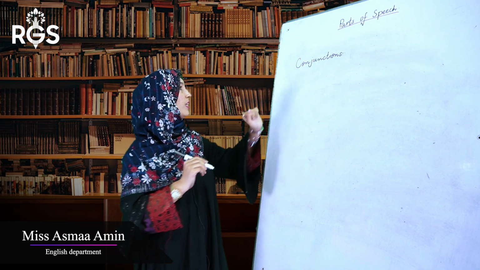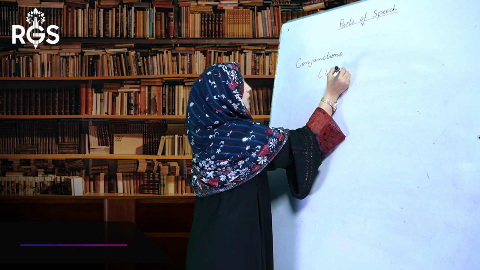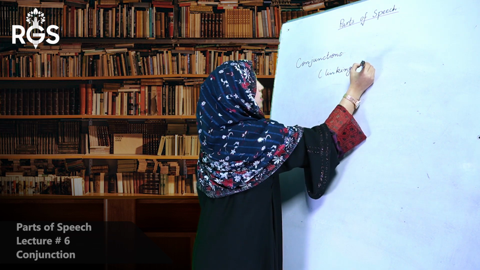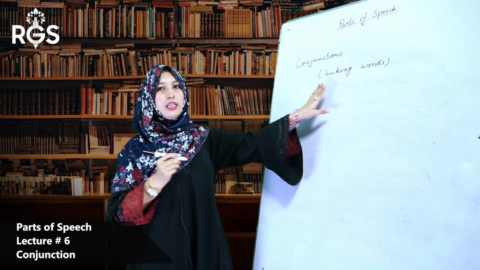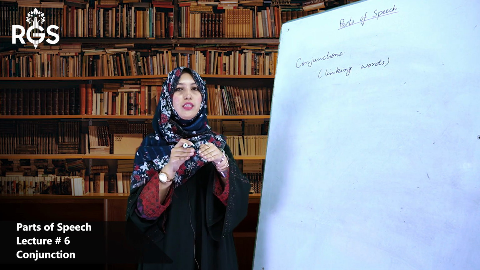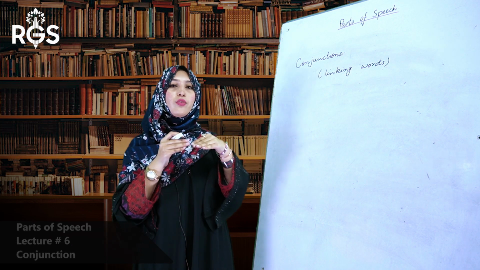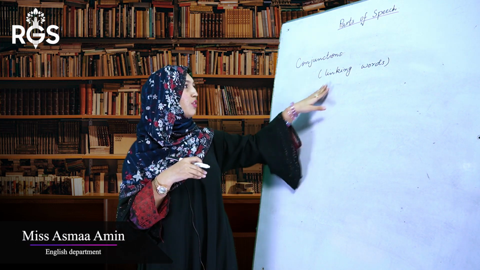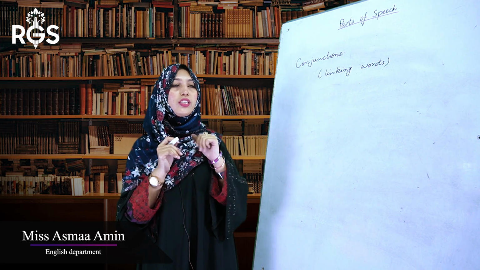What are conjunctions? In short words, you can say that conjunctions are linking words. They join the words or they join the sentences. Conjunctions are those words that link the words. You can also say them joining words. They join two words or they join 2 sentences.